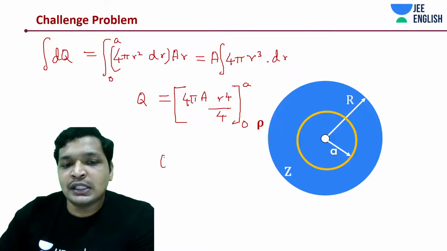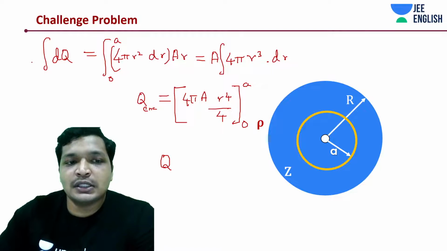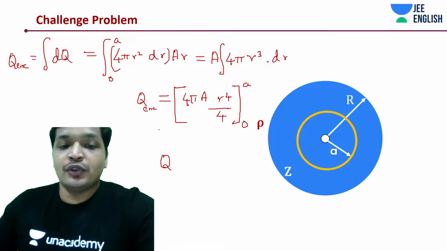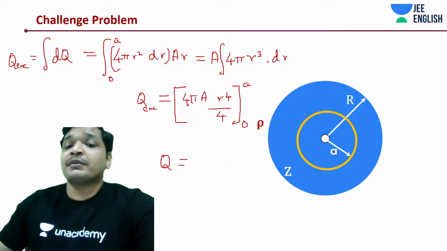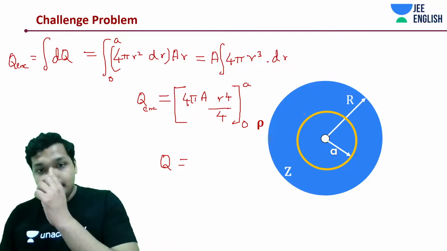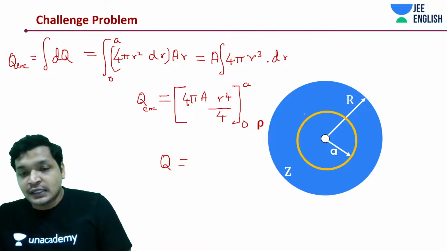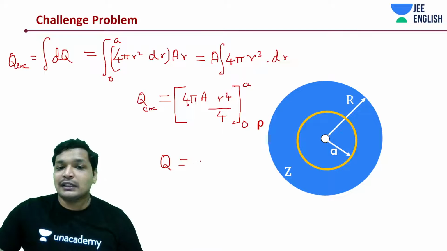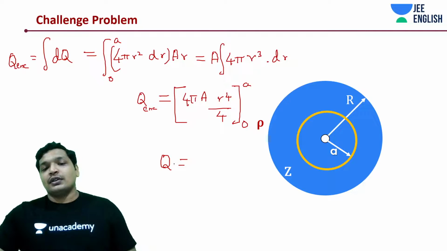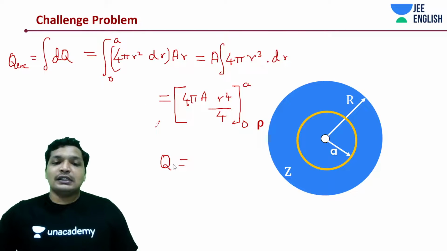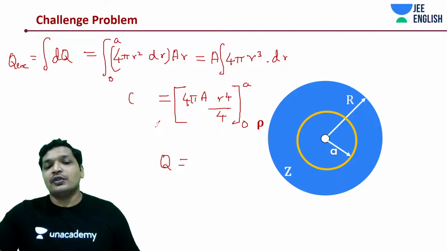So what would be your total charge enclosed? This is what we are talking about. This is charge enclosed. This is not the entire charge, of course. For the entire charge you will integrate it from 0 to r. So if the field at a distance r from here is being asked, notice the graph is going to be drastically different, isn't it? How much is the total charge? It will act like a point charge, but still the graph would look different in terms of your constant, because it's not one charge cube. It is like a bunch of charge cubes that you need to add up at the center.